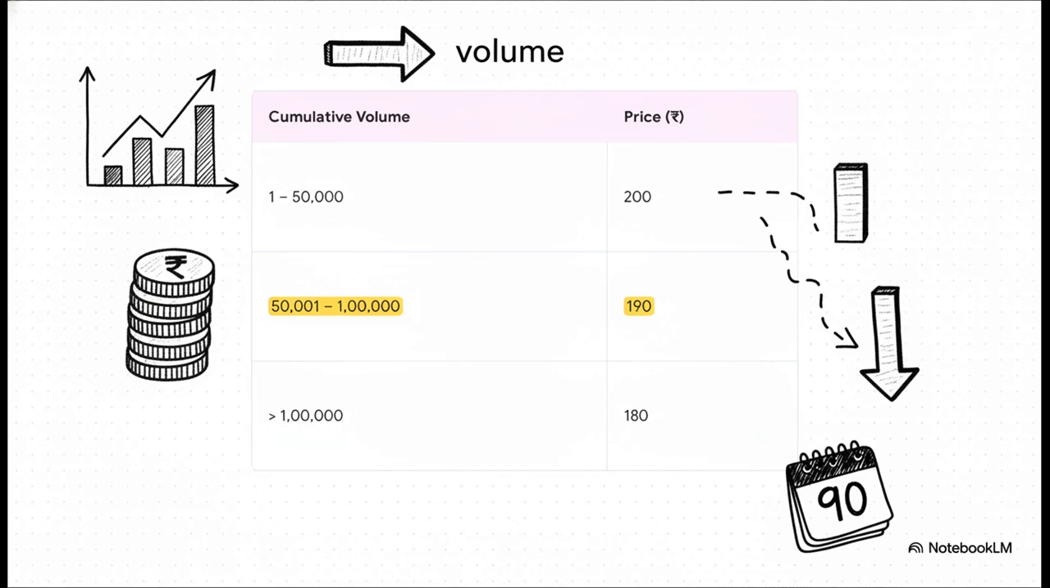Initially, the contract price is 200 rupees. But if the volume crosses 50,000, the price for all previous units drops to 190 rupees. The question tells us that in the first quarter, we've only sold 24,000 units and billed them at 200. But what is management's estimate? They know that total sales for the year will be around 90,000 units, meaning the final volume will definitely land in that 190 rupee slab. This right here is crucial.